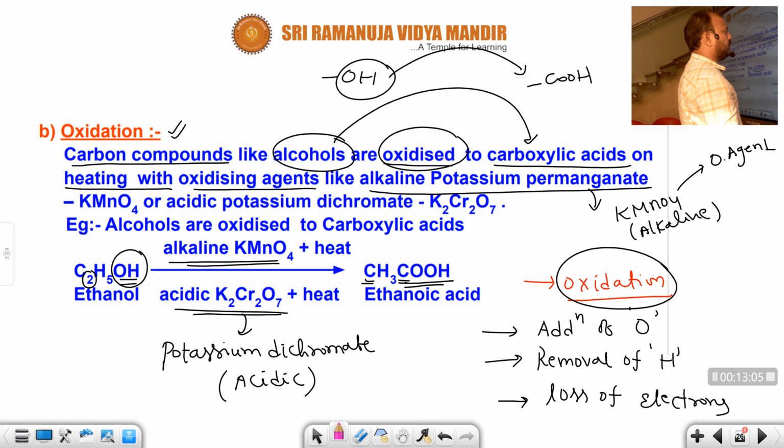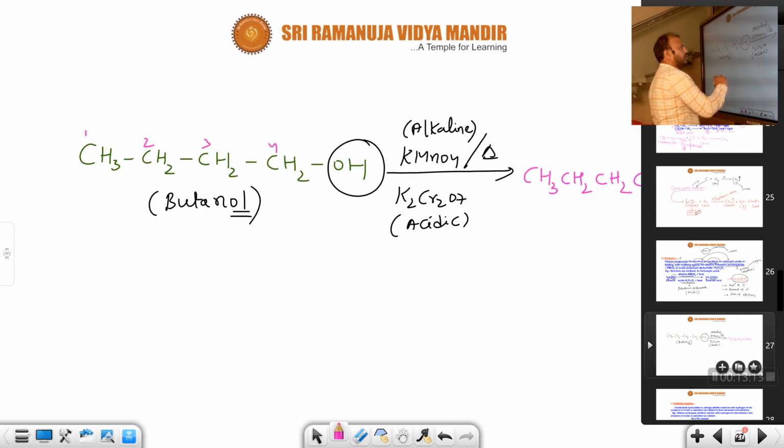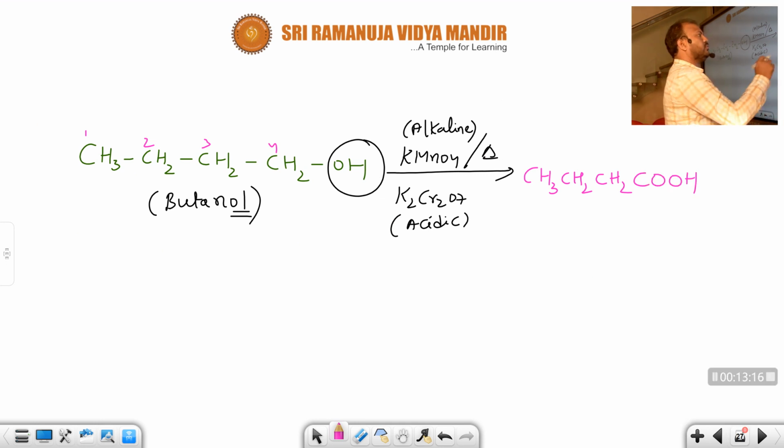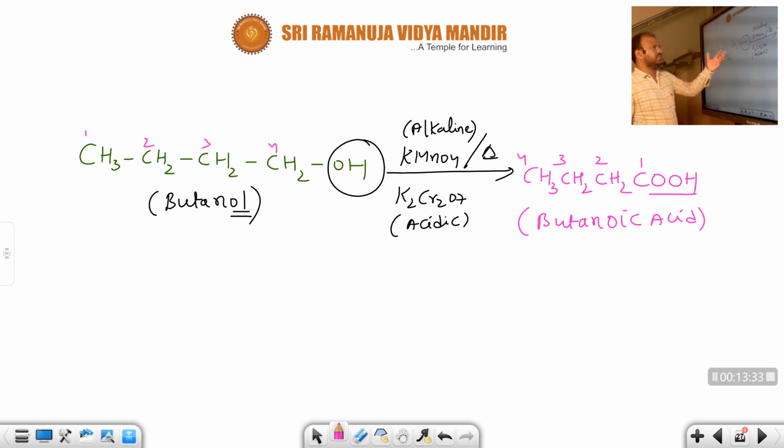COOH. So how will it be there? This is CH3, CH2. Total how many carbons are there? 1, 2, 3, 4 carbons. That's why in the product side also 4 carbons. 1, 2, 3, 4. That means butanol changes into butanoic acid. COOH will be there. You know that one functional group? Oic acid. So the reactant side carbon atoms and the product side carbon atoms are the same, but the functional group changes. Alcohol changes into carboxylic acid.